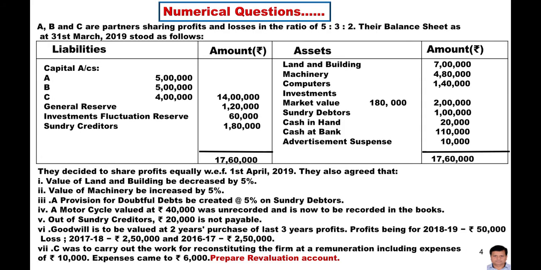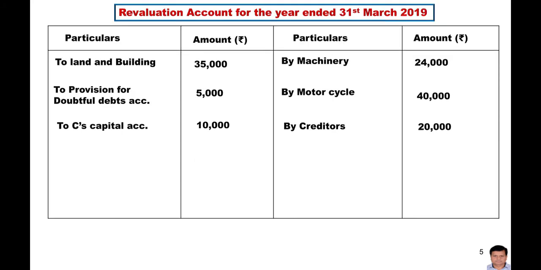Now we just complete the question and get the balance of the revaluation account. Now get the balance first. The total of the credit side is 84,000 and we get the balance of the revaluation account, and the balance is 34,000. This is the profit on revaluation, and this amount will be transferred to the old partners' capital accounts, means partner A, partner B and partner C in their old profit sharing ratio.